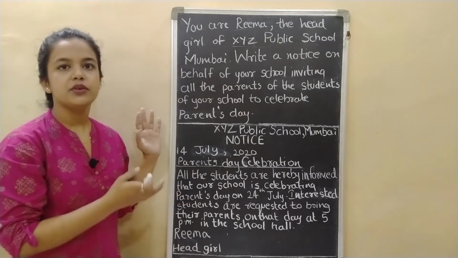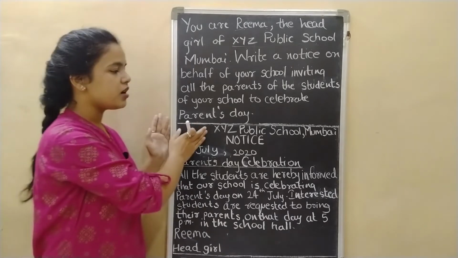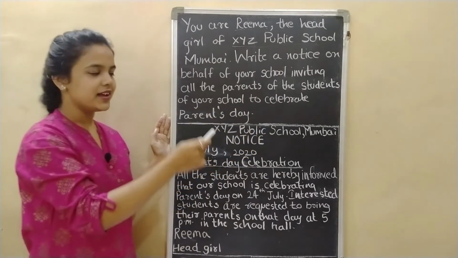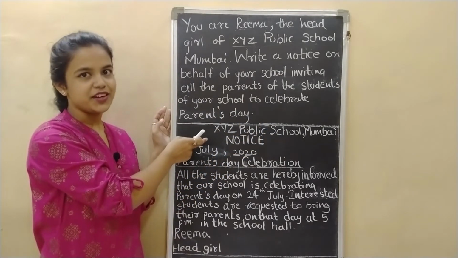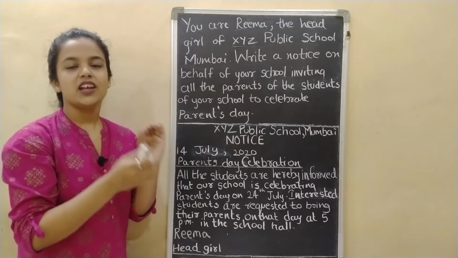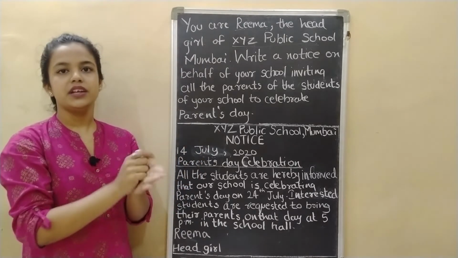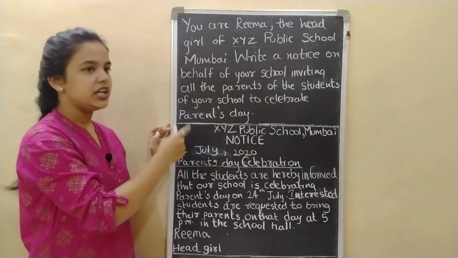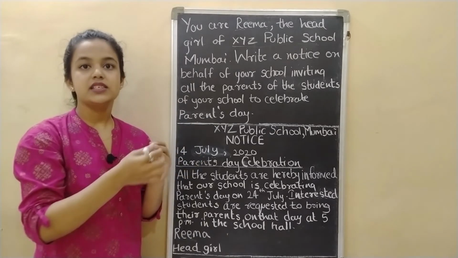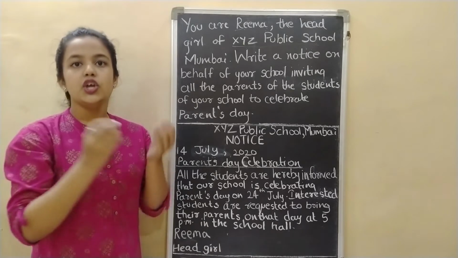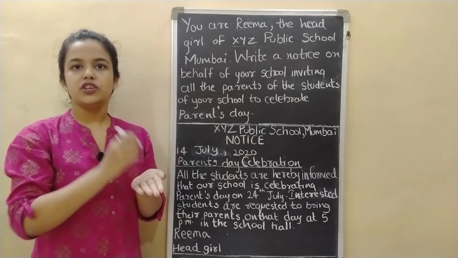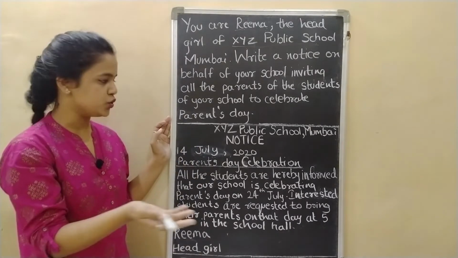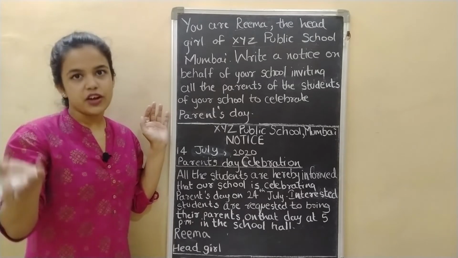So let's see what you have to include in the notice. First comes the name of issuing authority: XYZ Public School, Mumbai. Next will be the word notice. As I told you, this word has to be written in bold or underlined. Next, 14th July 2020. This is the date of issue, that is, when this notice is written. You can write the date of your examination on which you are writing this exam. I have written this date.